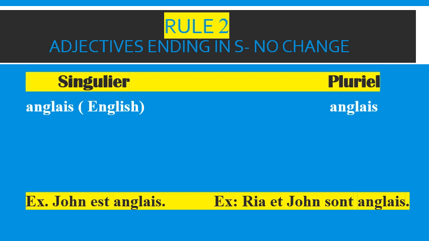Now see the example carefully. If I have to say John is English, he's an English person, he's an Englishman, I will say John est anglais. John is English. And on the other hand, if I have to say Ria and John are English, I will say Ria et John sont anglais. This means Ria and John are English.